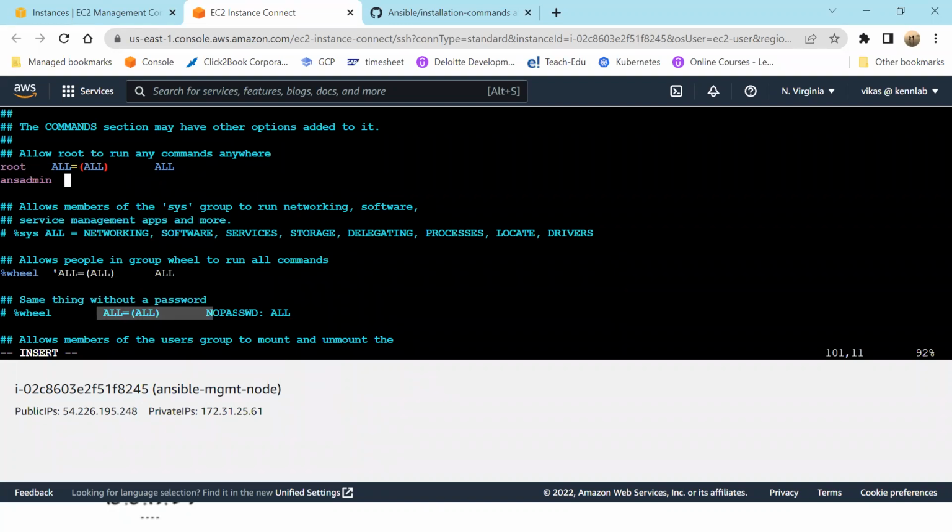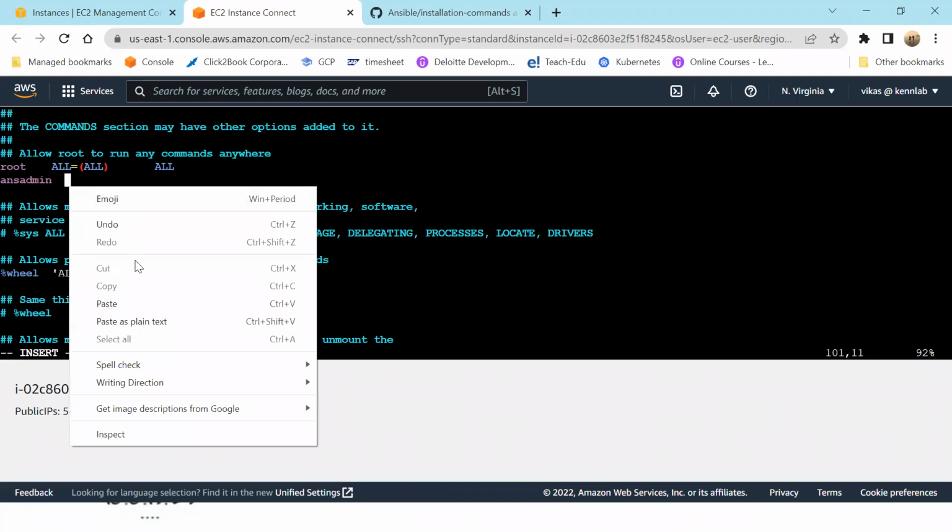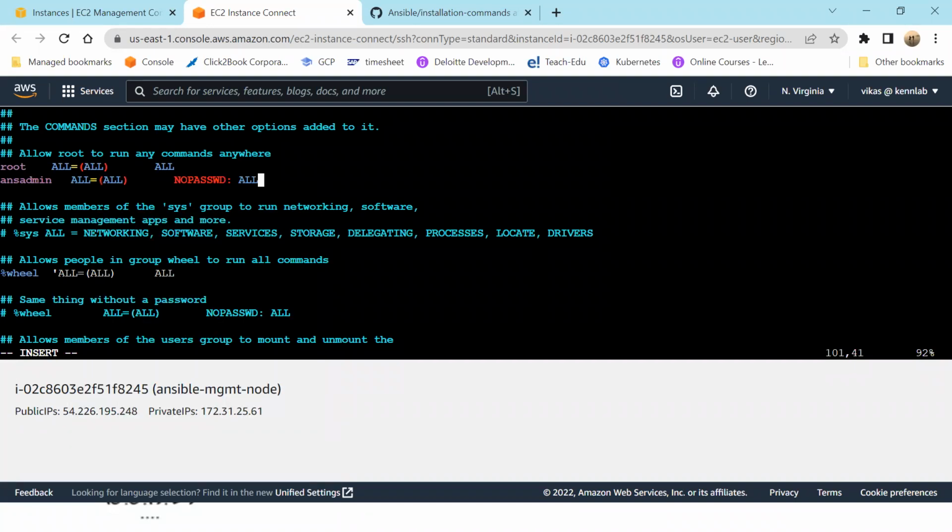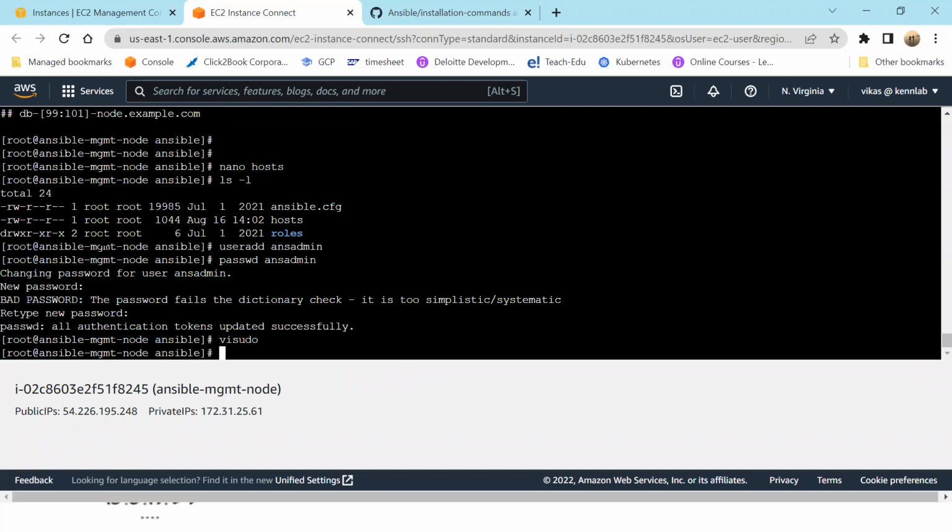Take this, copy, paste. ALL equal to ALL, NOPASSWD equal to ALL. So this is done. And ansadmin, I've given him power. Escape, colon WQ exclamation mark. So this is done. Then cd /etc